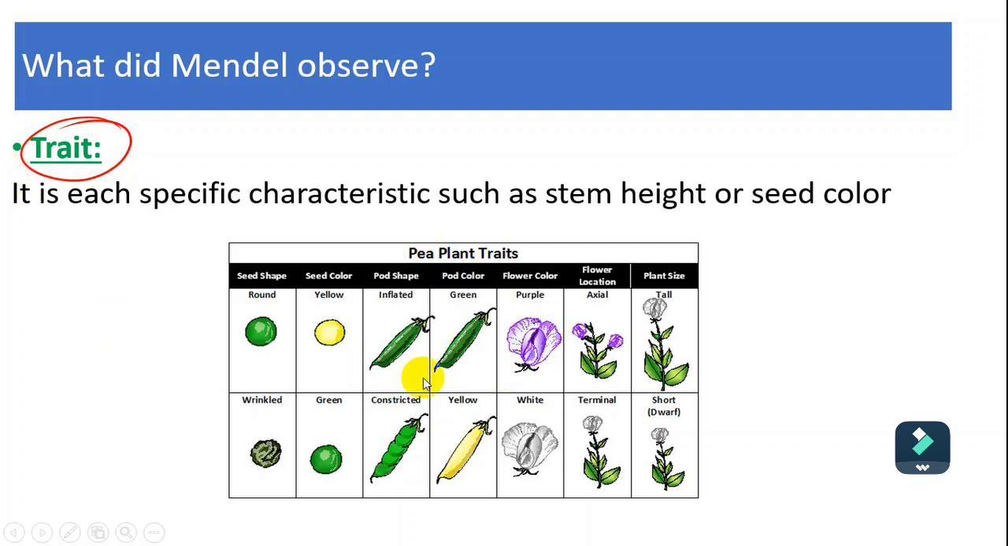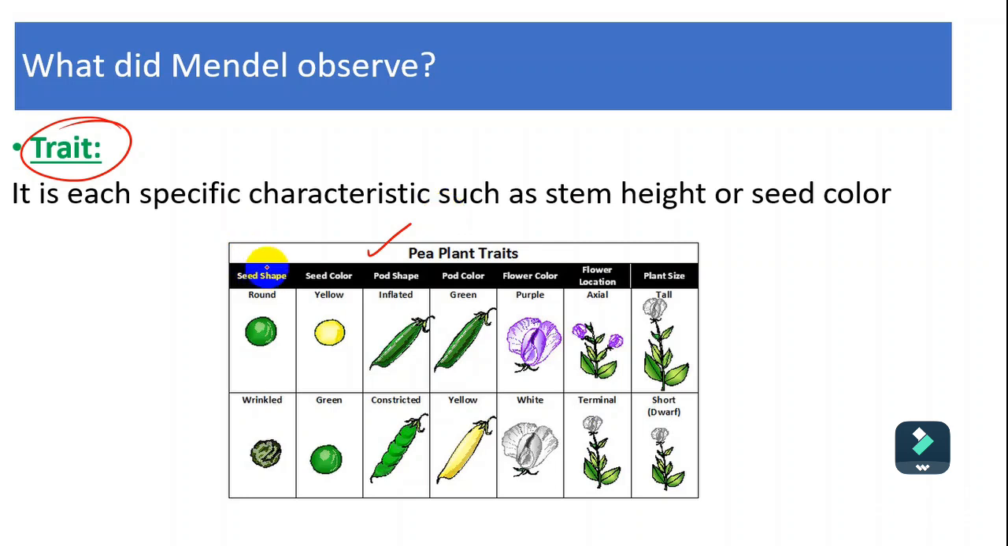We have to understand that Mendel, who is the father of genetics, started studying genetics with a specific type of plant called the pea plant. Mendel started his experiments with this plant because he grew it for many generations and found that it helped in studying genetics well.